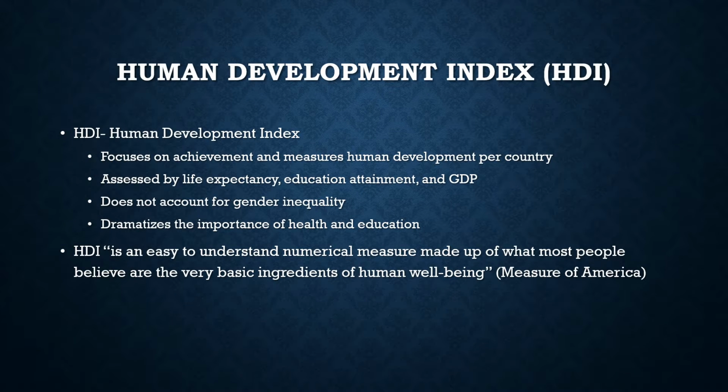One popular quasi-relative poverty measure that considers capabilities is the Human Development Index, or HDI. The HDI emphasizes the importance of factors such as education and life expectancy. Measure of America of the Social Science Research Council clarifies that the HDI is an easy-to-understand numerical measure made up of what most people believe are the very basic ingredients of human well-being.